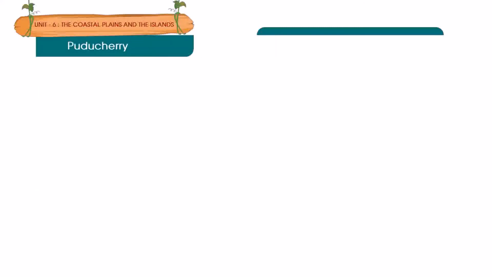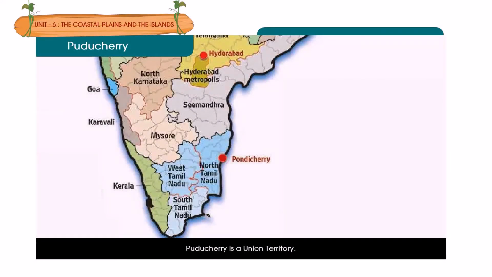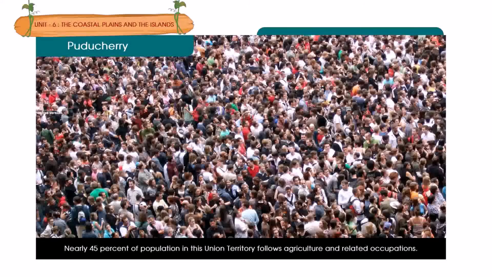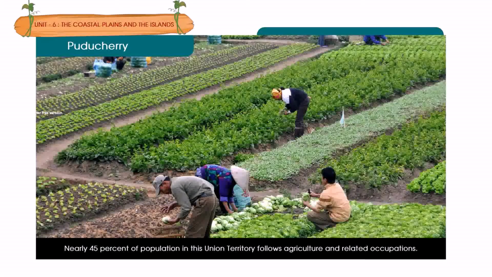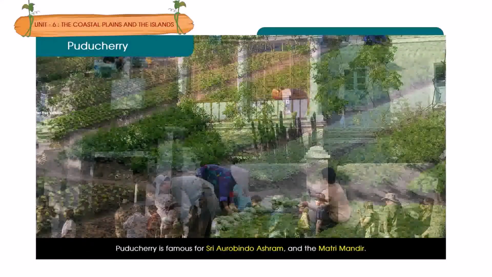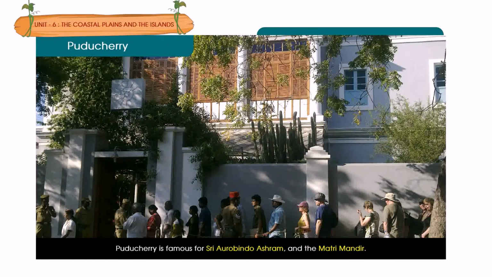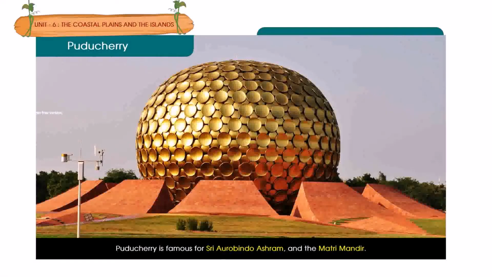Puducherry. Puducherry is a union territory. Nearly 45% of the population in this union territory follows agriculture and related occupations. Puducherry is famous for Sri Aurobindo Ashram and the Matri Mandir.